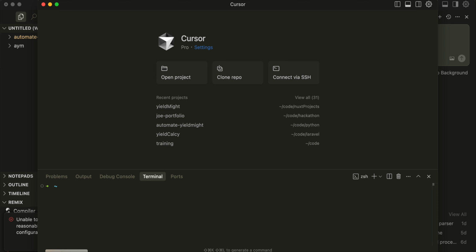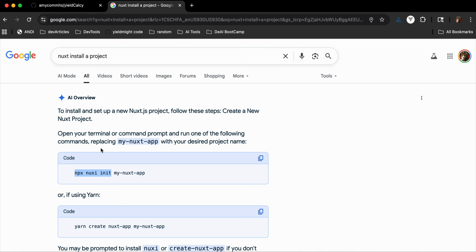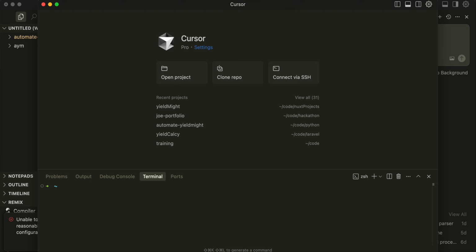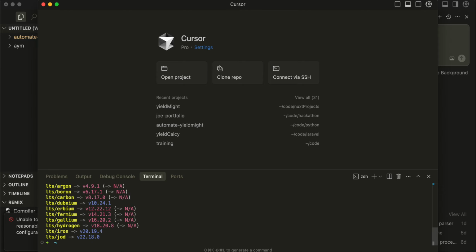So I already looked it up, how to install it again, because I don't actually make new projects all that often. So the first thing we're actually going to do though is nvm list, and for some reason it still defaults to that. So we'll do nvm use lts iron, which is at version 20, which is not the most incredibly latest, but it won't have some of the bugs that the very latest will have, but it's also not on version 18.